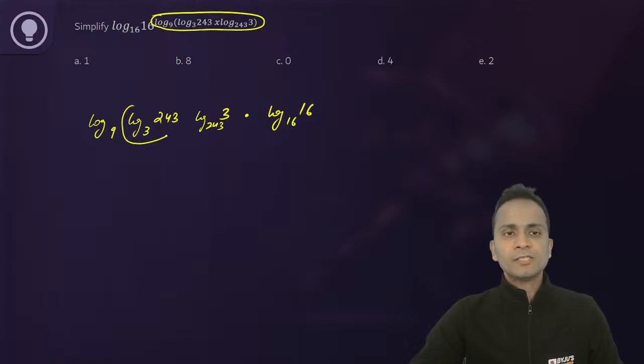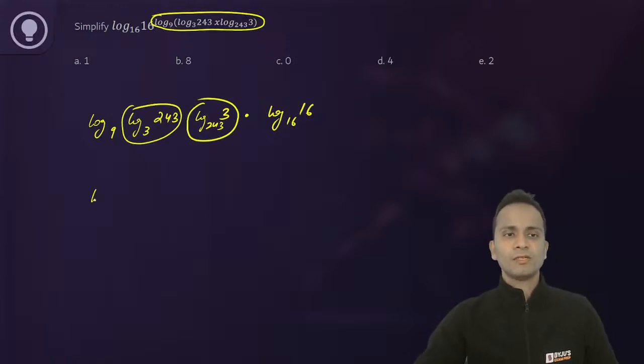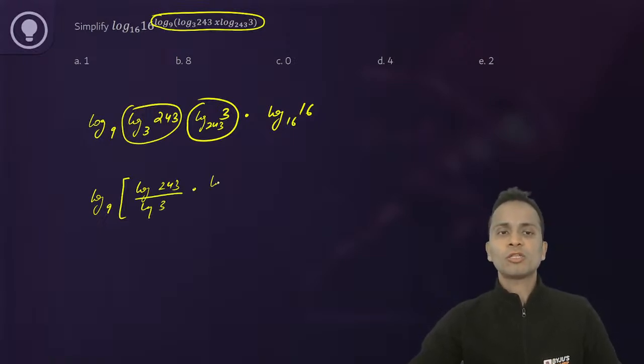Now look at this part and this part. Log of base 9, okay, and here log 243 to the base 3 can be written as log 243 upon log 3, and the other part, log 3 to the base 243, can be written as log 3 upon log 243.